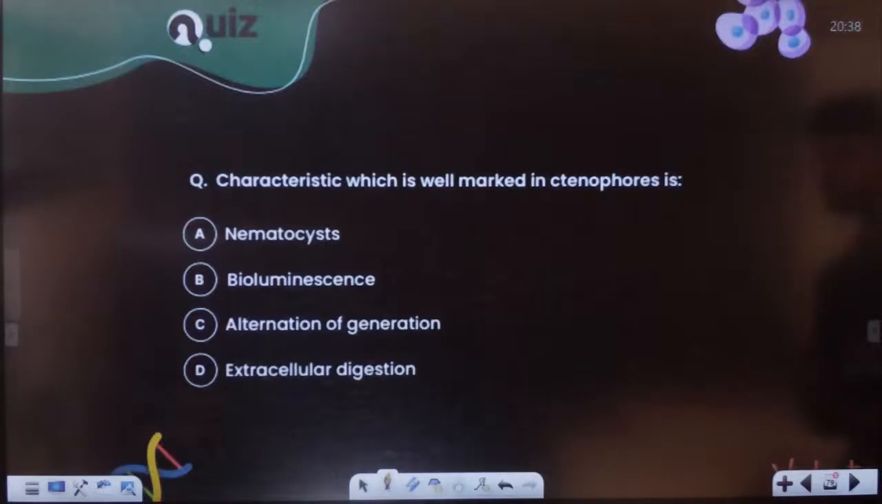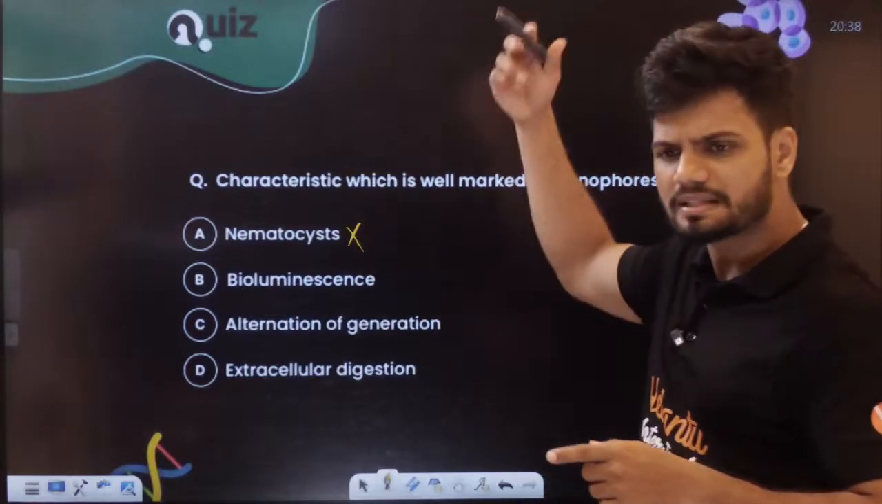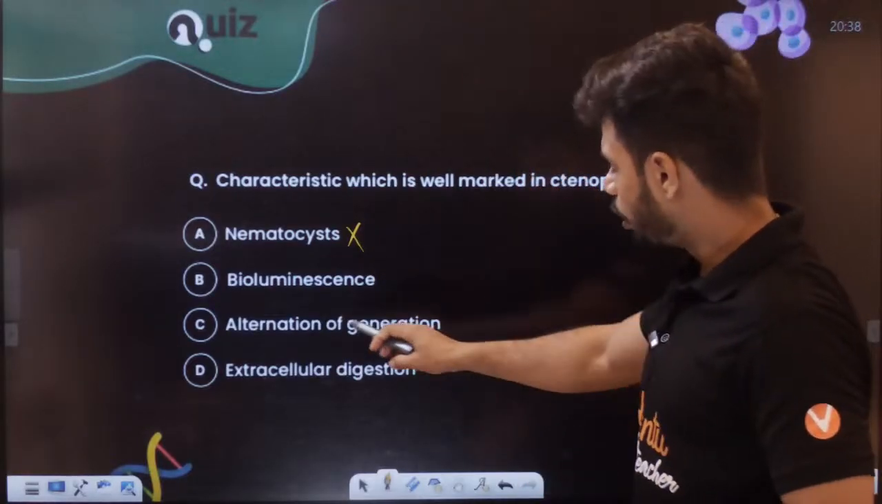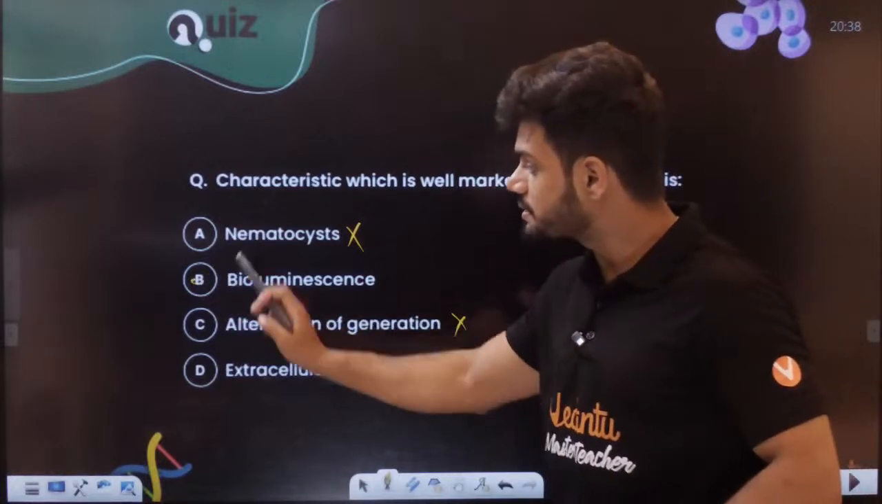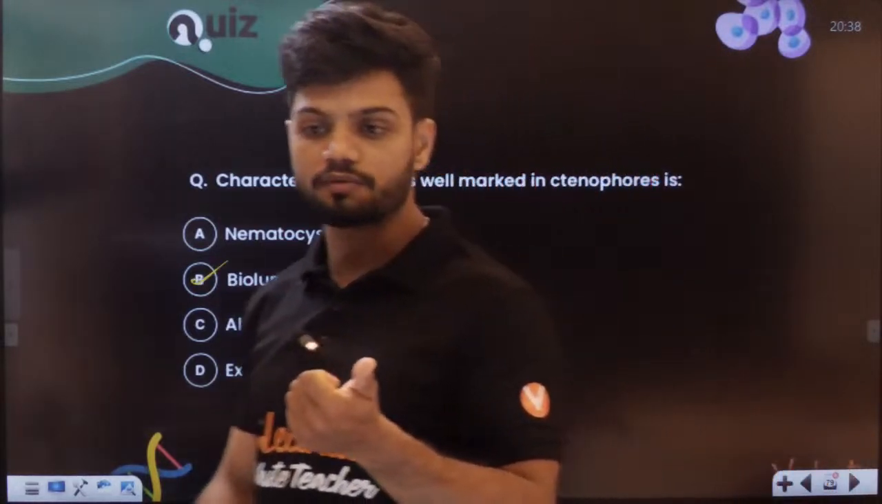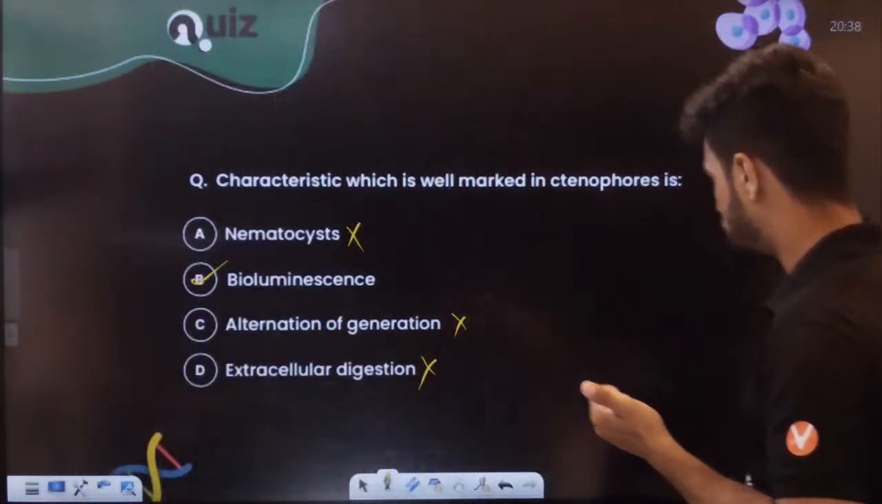Next question. Characteristic which is well marked by ctenophores. What is the biggest character of your ctenophore, students? Nematocyst is no. That is present in Coelenterata, gone. Alternation of generation, no. Extracellular digestion, no. But bioluminescence, yes. We can see bioluminescence here, students.